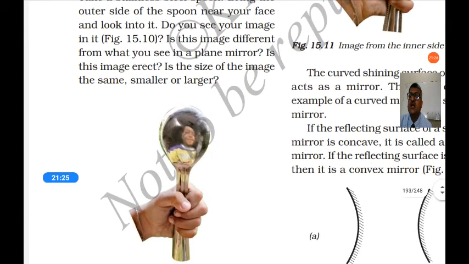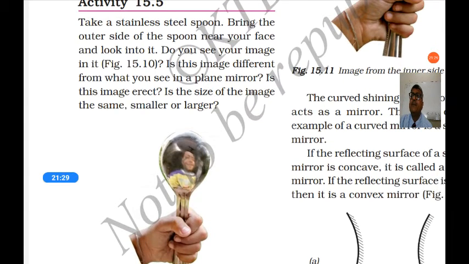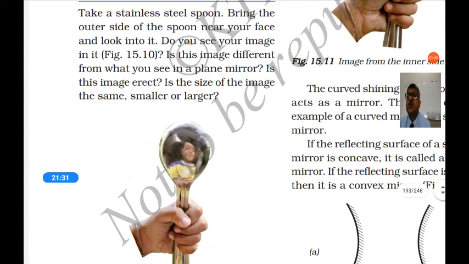So this is how it looks. Take a stainless steel spoon. Bring the outer side of the spoon near your face and look into it. Do you see your image in it? Yes, you can see the image.